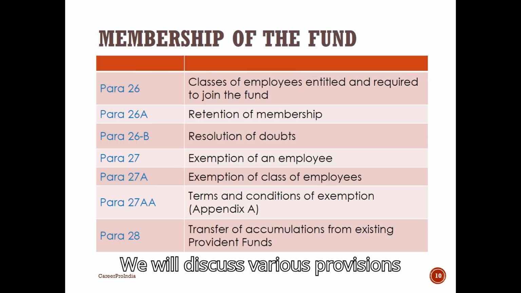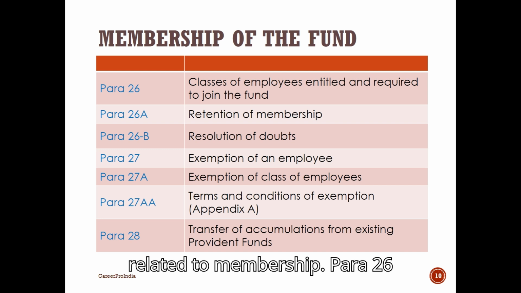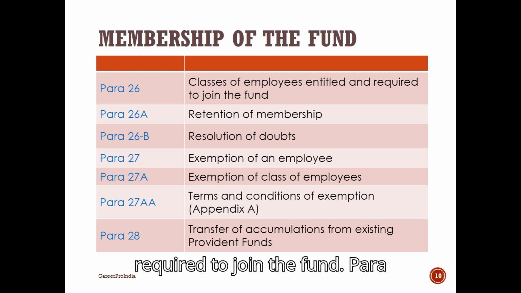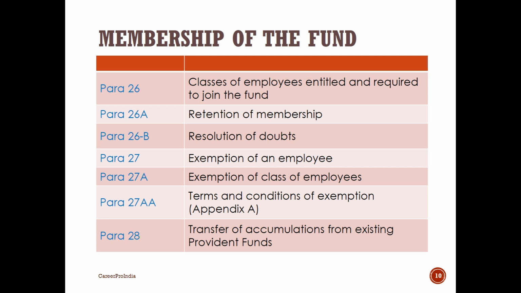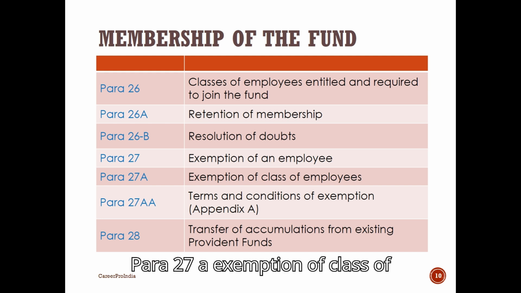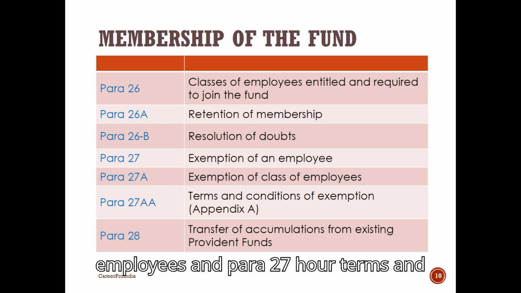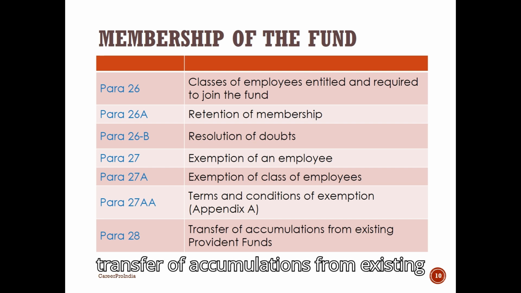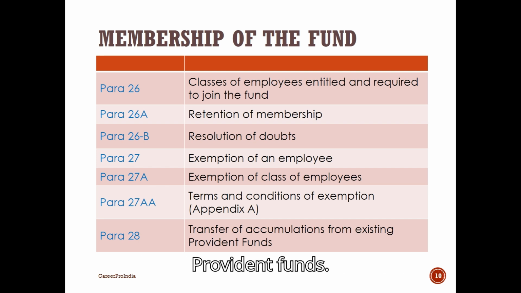We will discuss various provisions related to membership. Para 26, classes of employees entitled and required to join the fund. Para 26A, retention of membership. Para 26B, resolution of doubt regarding membership. Para 27, exemption of an employee. Para 27A, exemption of class of employees, Para 27B, terms and conditions of exemption, and Para 28, transfer of accumulations from existing provident funds.